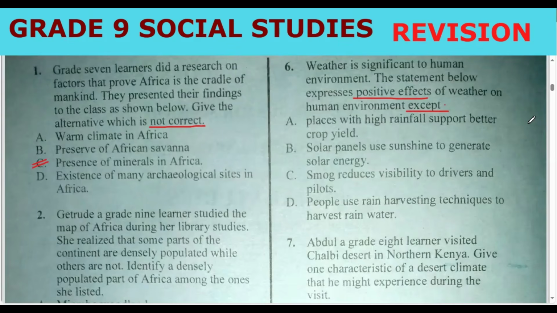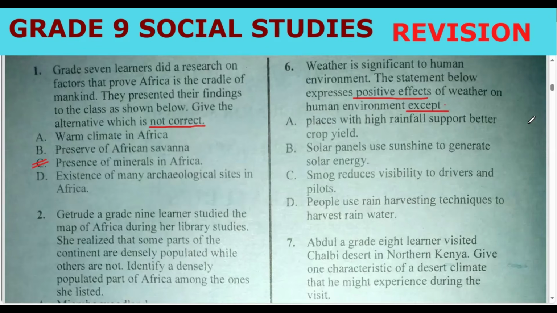So let's go. A, places with high rainfall support better crop yield. B, solar panels use sunshine to generate solar energy. C, smog reduces visibility to drivers and pilots. D, people use rain harvesting techniques to harvest rain. Which one is not positive?